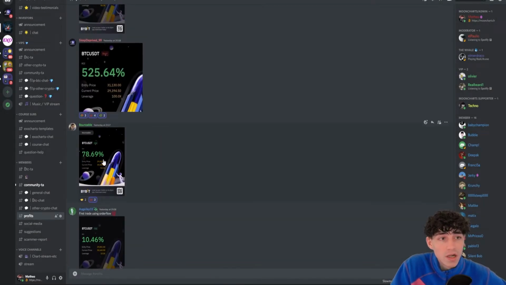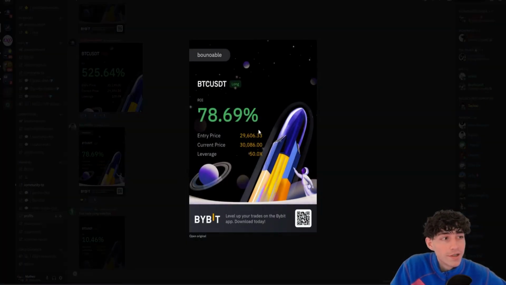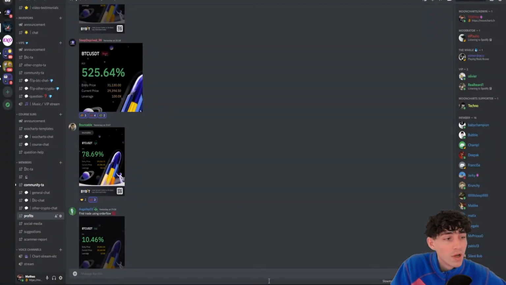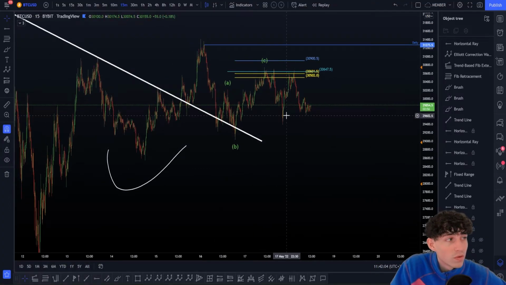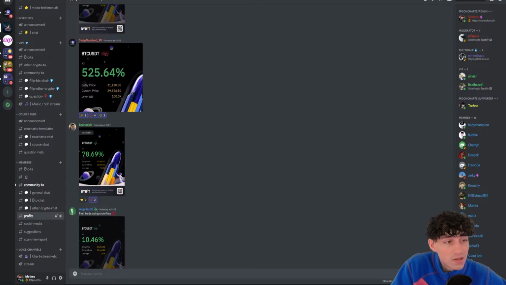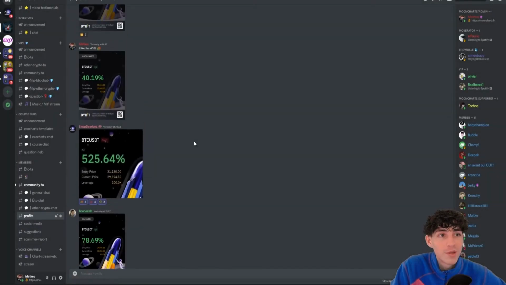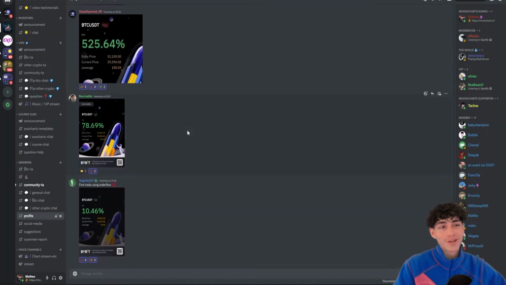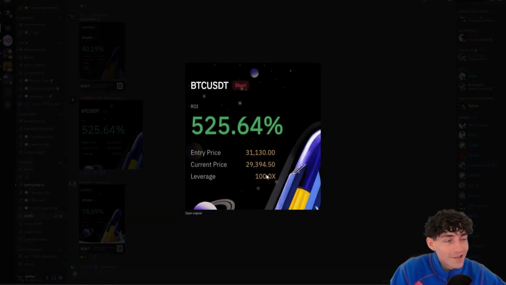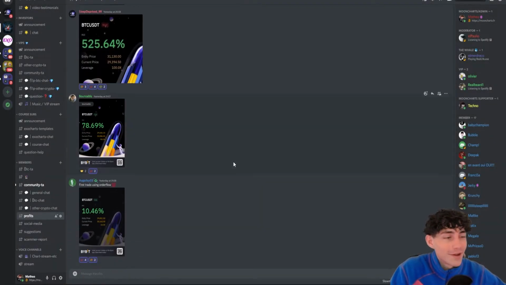Exactly the same for Bunaible here. As you can see, a move from the very bottom here, and from the very bottom we just waited a bit for the level to be reclaimed. He just waited a bit for the level to be reclaimed. Once we did, this is a long to take. And this guy is just short from 31,000 like me, by the way. Anyway, this is just pretty nice. But he is X100. This is not the same. X50 now at the moment.